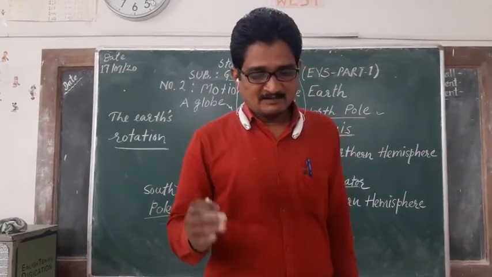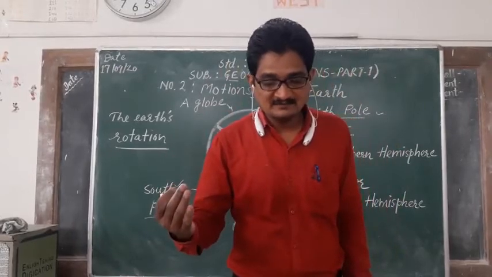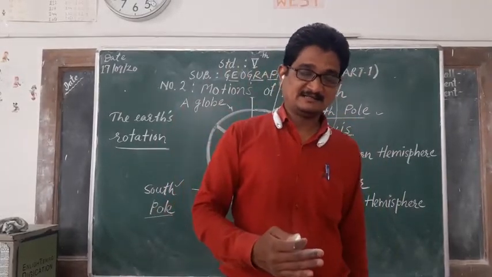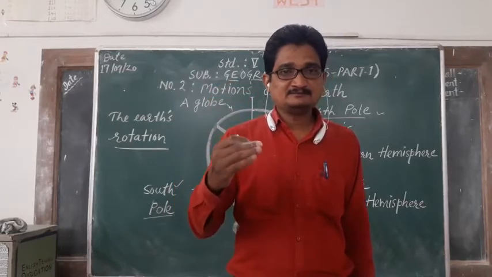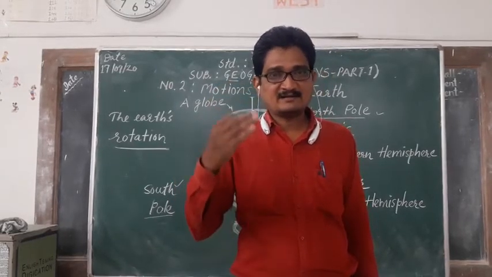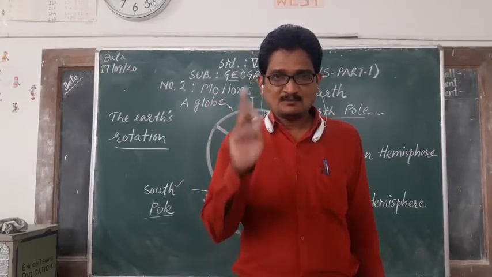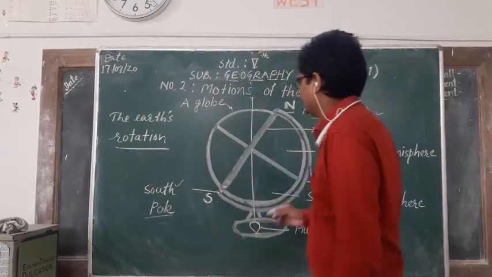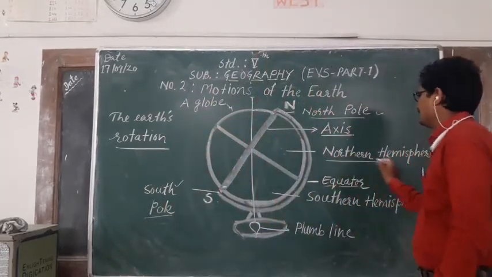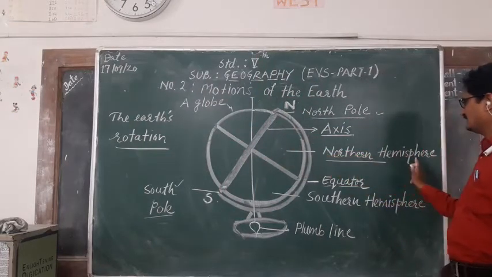The 2 equal parts it makes of the earth are called the northern hemisphere and the southern hemisphere respectively. So whatever 2 parts the equator line creates, the upper part, after this line, is called the northern hemisphere.